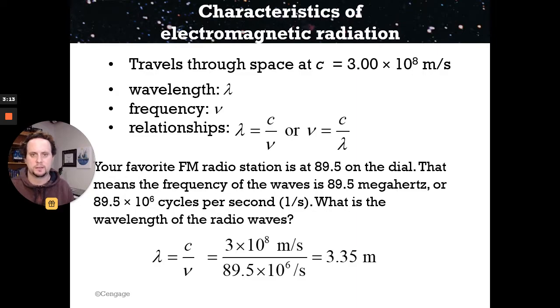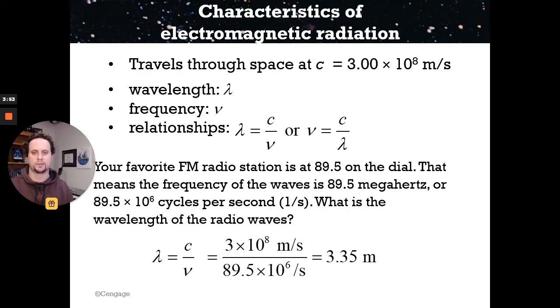Taking that wavelength and frequency piece for an example, let's just say that there's a radio station, 89.5 on the dial. If you didn't know this, those numbers are directly related to the frequency of waves that are broadcasting that information. So when you tune your dial in your car to 89.5 or whatever your favorite radio station is, that's 89.5 megahertz, or in other words 89.5 times 10 to the 6th, that's for mega, cycles per second. And they want you to find out what's the length of those radio waves, and you're going to be maybe a little surprised by this, but radio waves are actually pretty big.